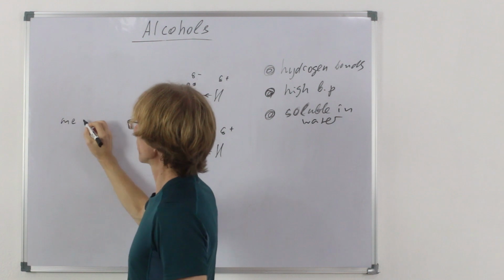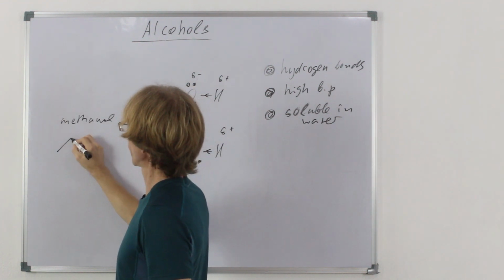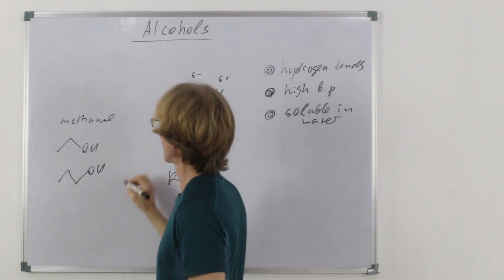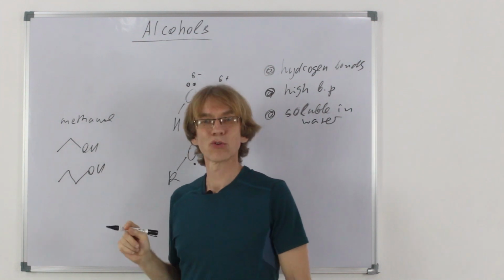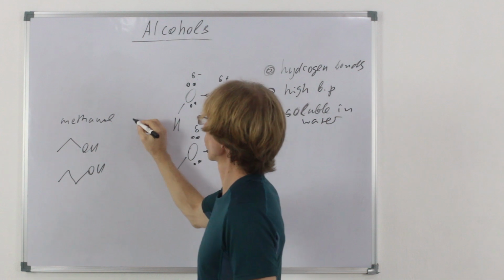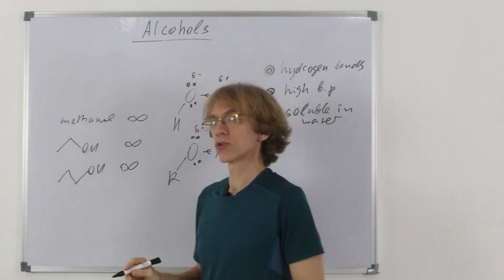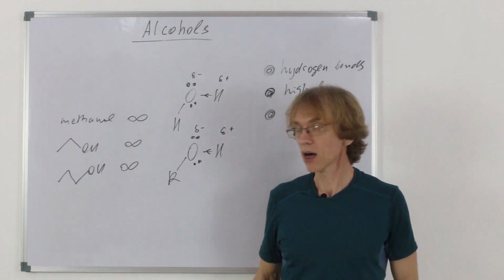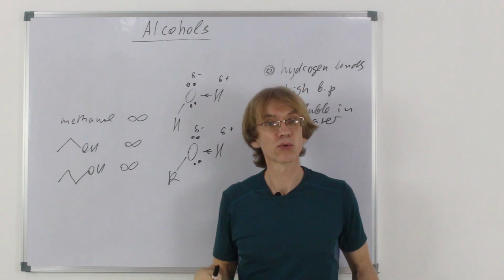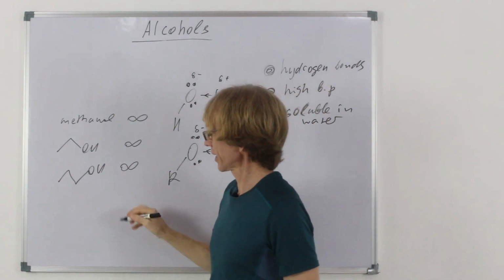The earliest members, methanol, ethanol, and propanol, have infinite solubility in water. They are miscible with water in all proportions. It means you can never prepare a saturated solution out of them. Whatever the quantity of them you add to water, there would never be a separate layer.